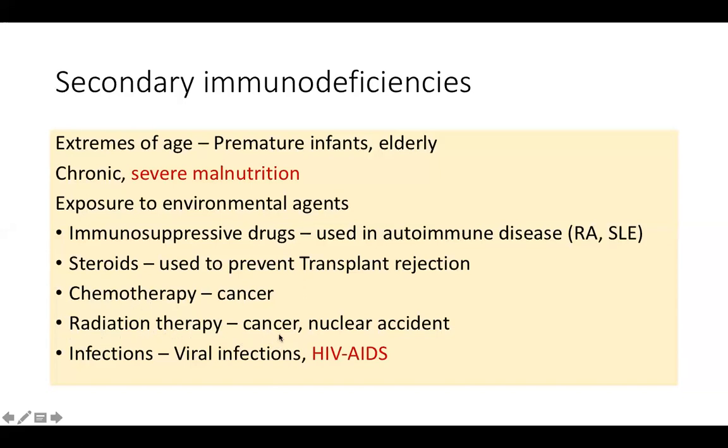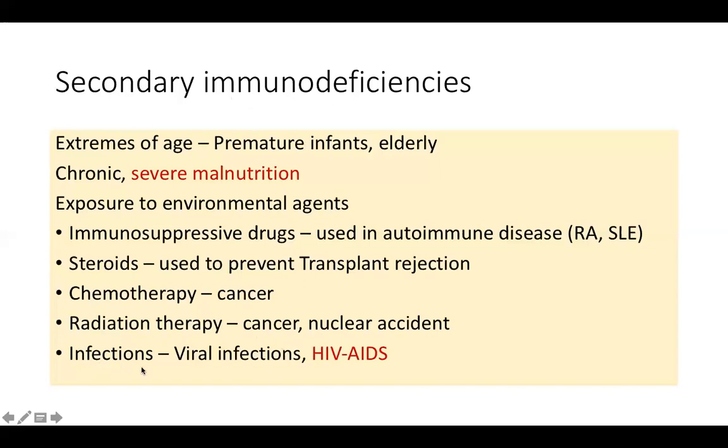Radiation exposure can also happen accidentally, as a result of something other than cancer treatment. If you have seen the series on Hotstar or Amazon Prime, I think, called Chernobyl, it talks about the Chernobyl disaster, or when atomic bombs were dropped on Hiroshima or Nagasaki, or the recent Fukushima disaster, the Japanese earthquake that happened some years back. If you receive that kind of radiation, it can lead to immunodeficiency.